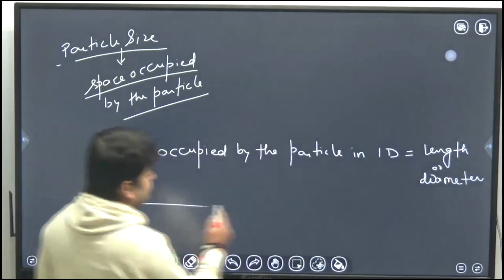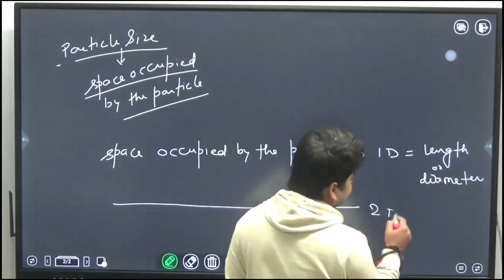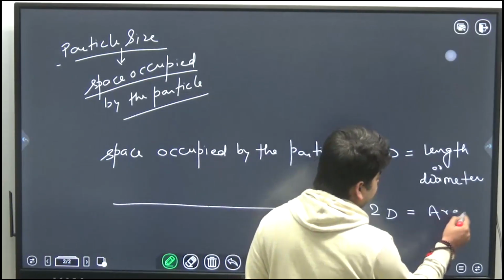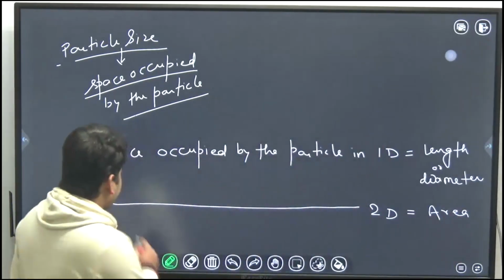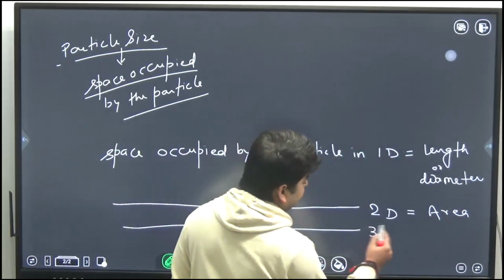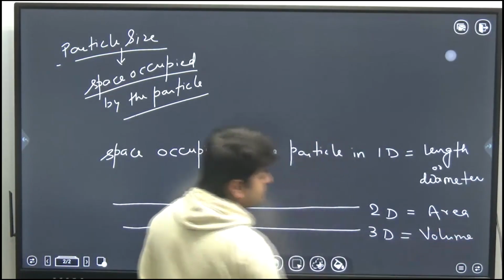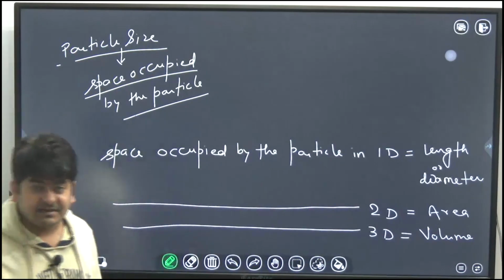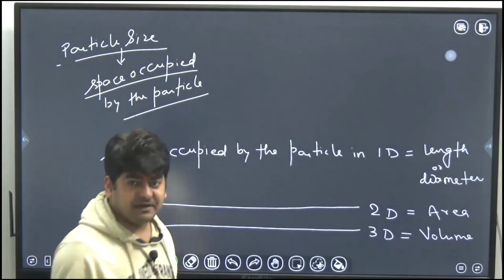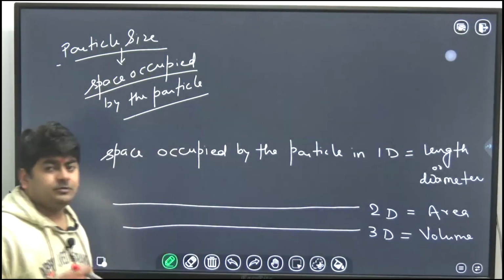If I talk about the space occupied by the particle in two-dimensional coordinates, that is area. Space occupied by the particle in three-dimensional coordinates, that is volume. These are the physical significance and physical definitions of length, area and volume.